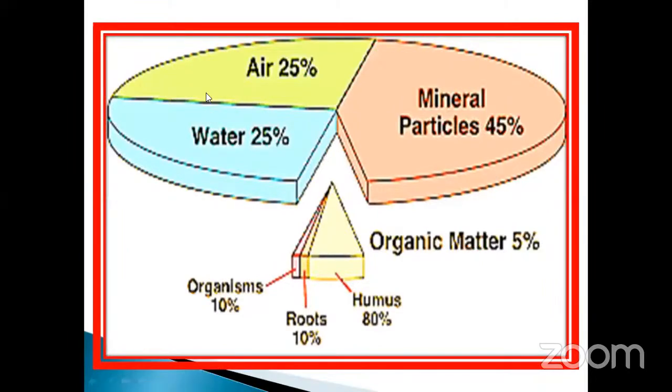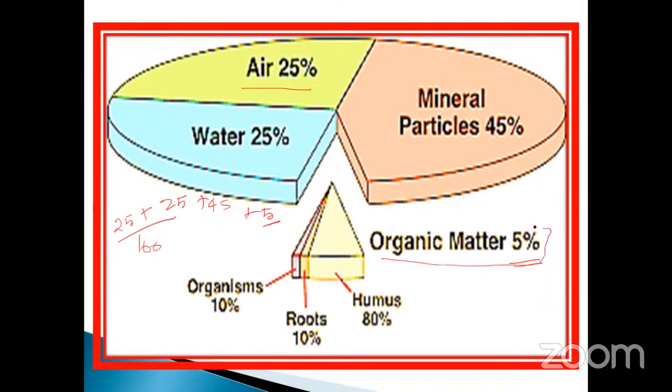See here, this is the diagram. A diagrammatical representation has been given here. How much is there? Just imagine the total is 100%. Air is 25%, water is also 25%, and minerals are 45%. The remaining 5% is the organic matter.